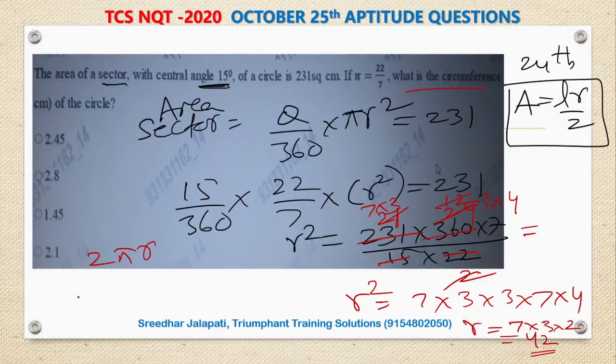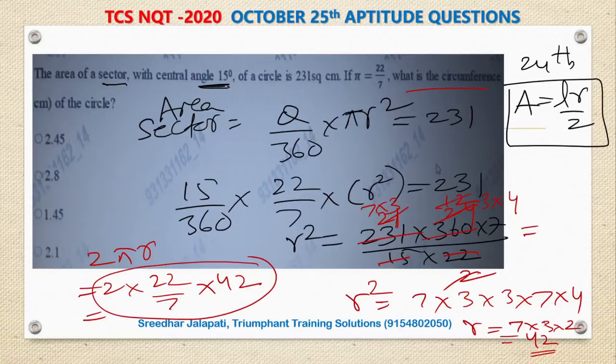Circumference is 2 pi r, which is 2 into pi, 22 by 7, into r, 42. So if I simplify, I am going to get a bigger value, but in the options these are like 2.45, 2.8, 1.45, 2.1. No way you get this as the circumference of the circle. So another mistake in the options.